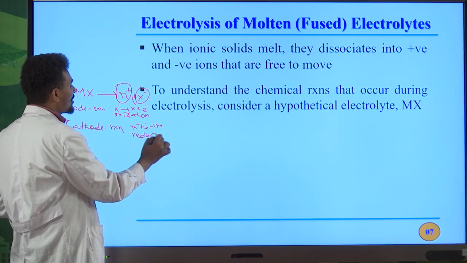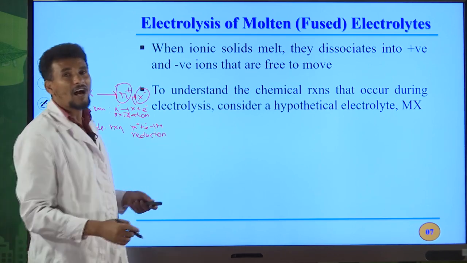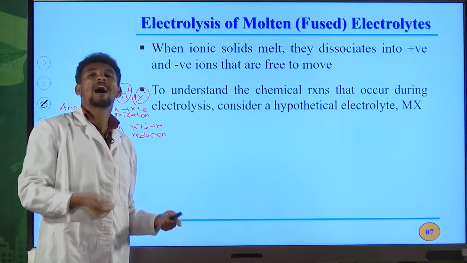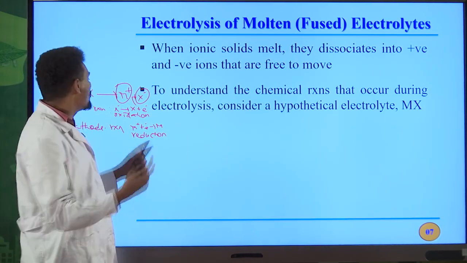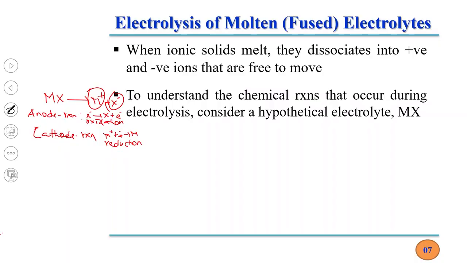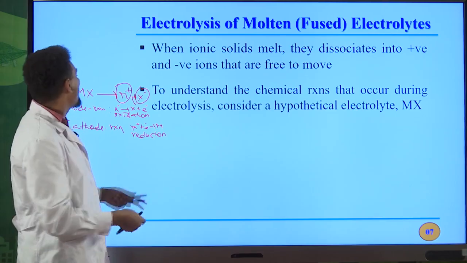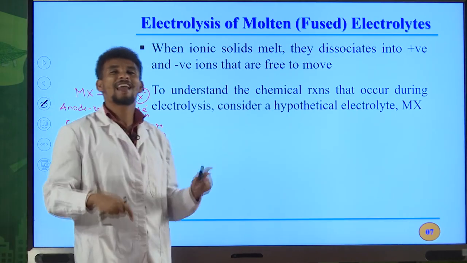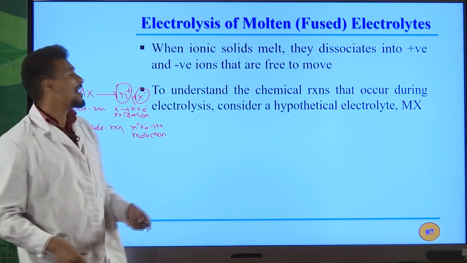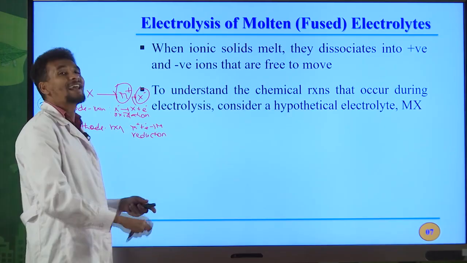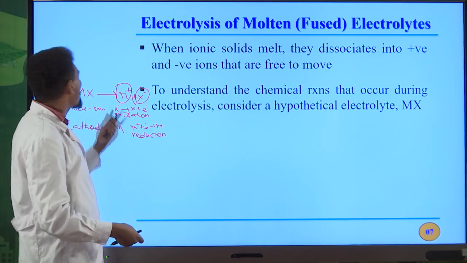What is reduction? You are familiar with this term. Reduction is a process in which addition of hydrogen, removal of oxygen, gaining of electron or decrease in oxidation number takes place. But oxidation is the opposite of reduction. Oxidation is a process in which addition of oxygen, removal of hydrogen, losing of electron and increase in oxidation number takes place.